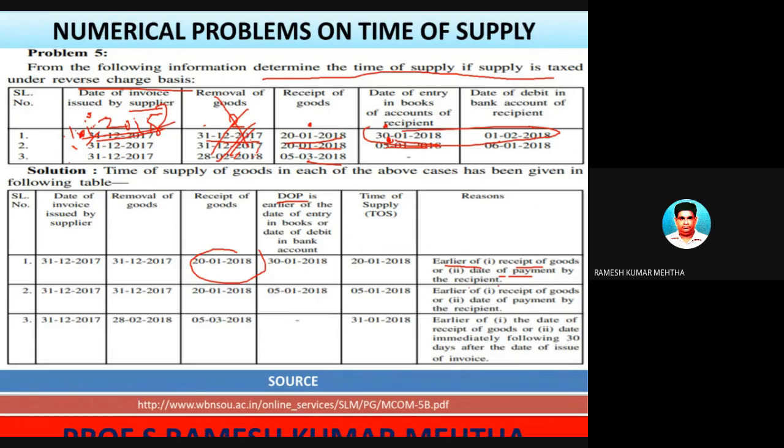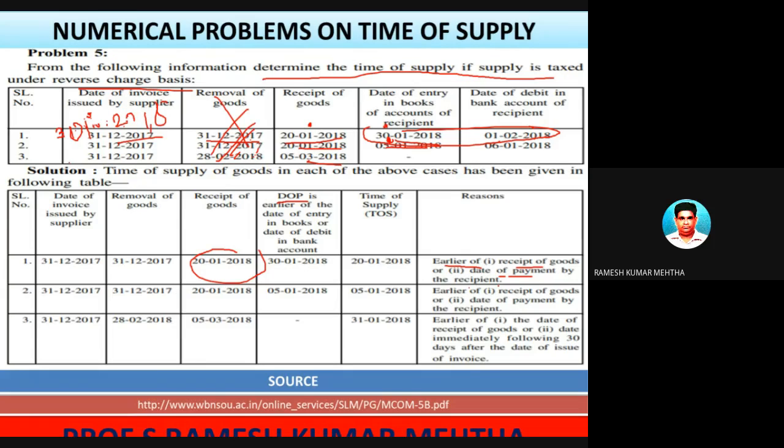Not sure about this particular thing. 31/12/2018, 30 days. Sorry, I have made a small mistake. Here, 31st 12 2017 plus 30 days is not 1/2017. It is 31/1/2018. So extremely sorry. You need to be very, very careful.